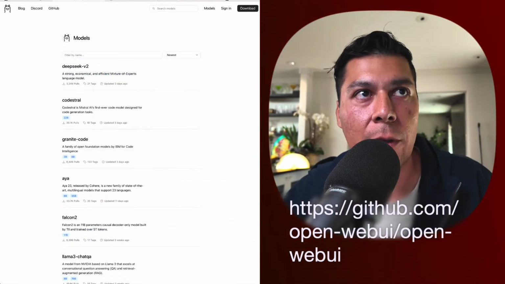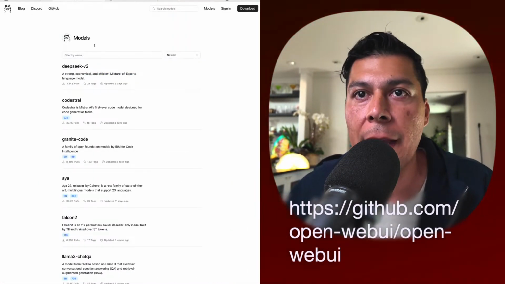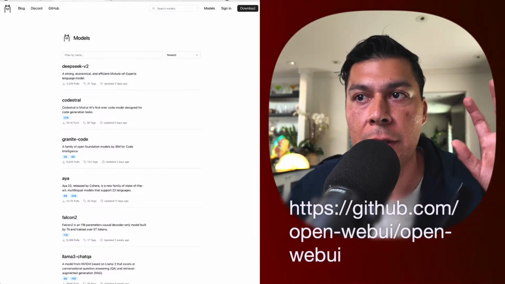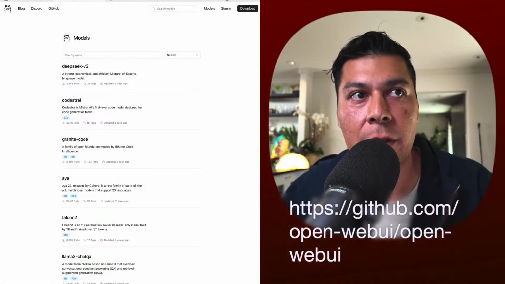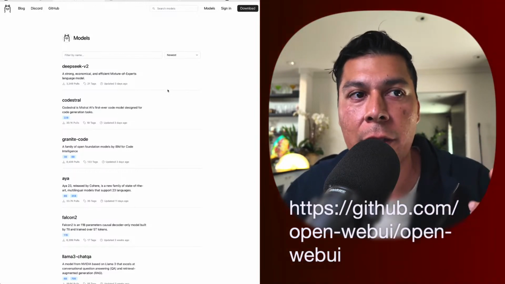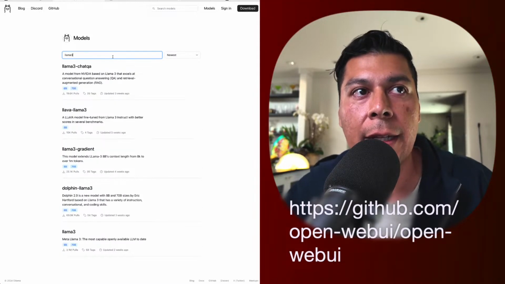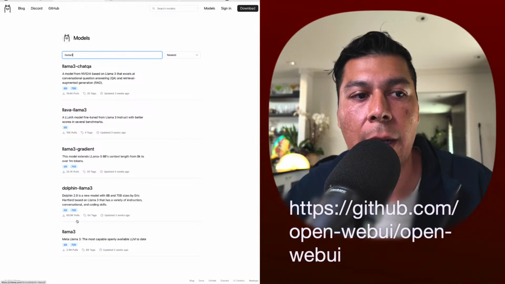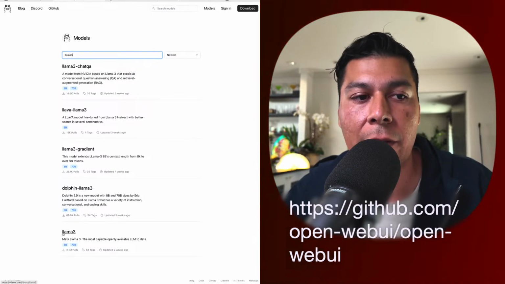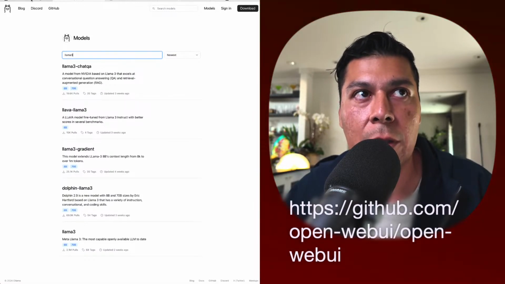So we're going to do that. We're also going to use this thing called Ollama, and this is going to allow us to pull the models down onto our computer so that we can start using them. There are a number of models, and I'll tell you a couple of them that are really good so far that I've been able to use, and it's called Llama 3. Llama 3 is from Meta, and they have the 8 billion and 70 billion parameter versions. So we'll go into that in a little bit of detail.